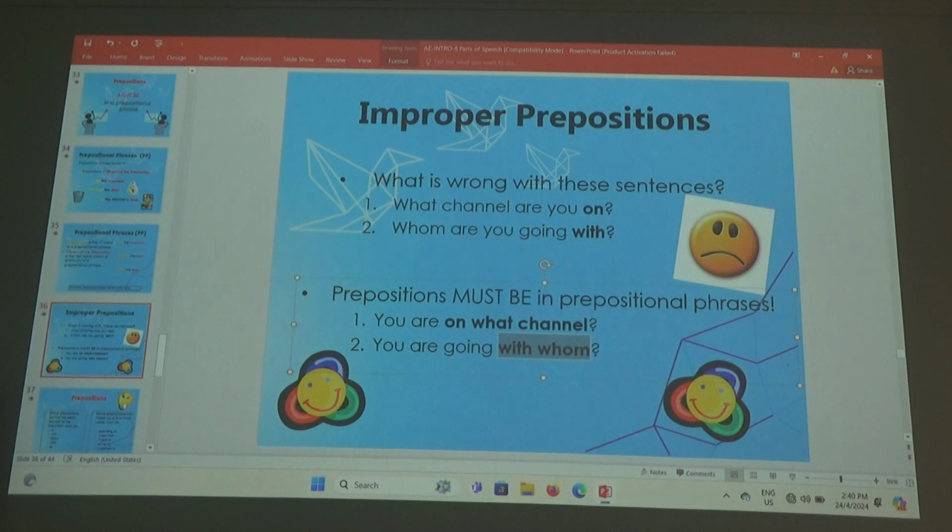Alright? You cannot say whom are you going with? You better say you are going with whom. The with, then only you have the object. Is that okay? Okay? So it can be a noun, it can be a pronoun. Is that okay now? So far, am I rushing?